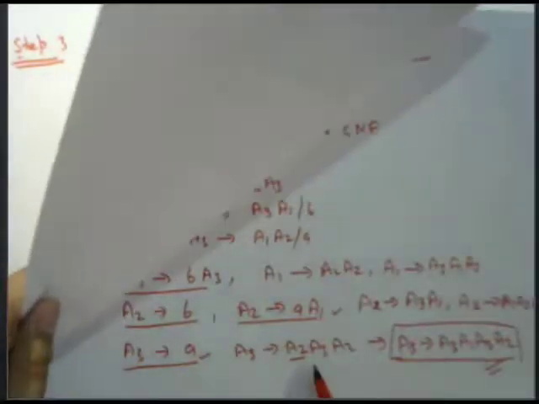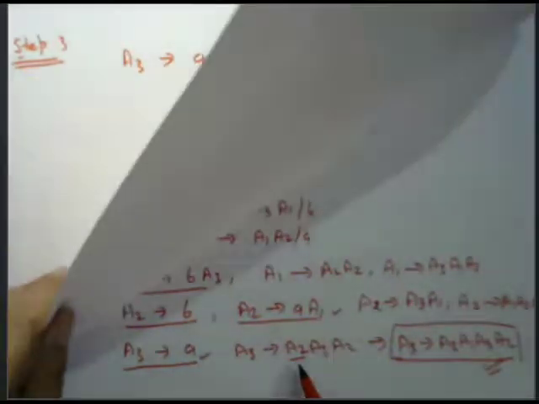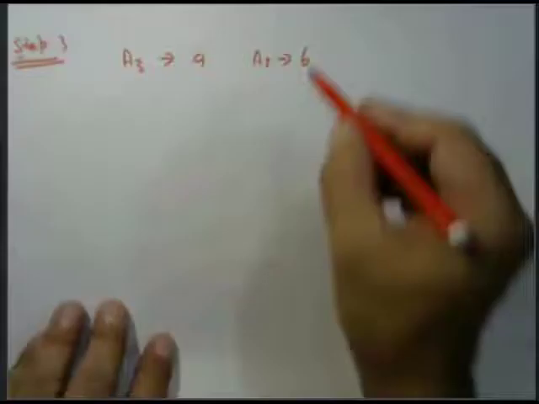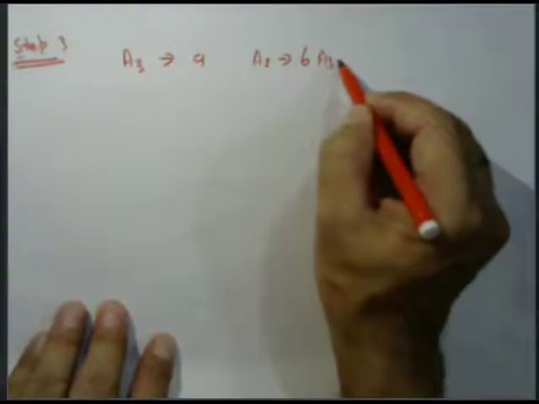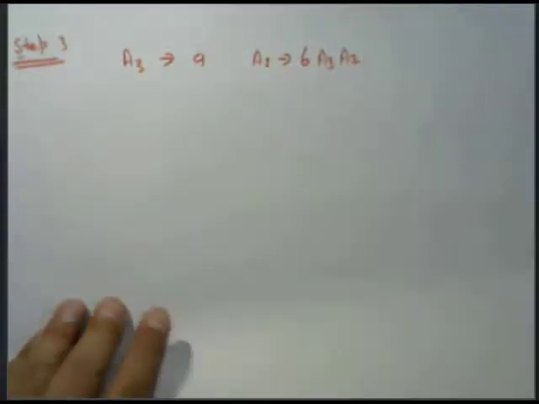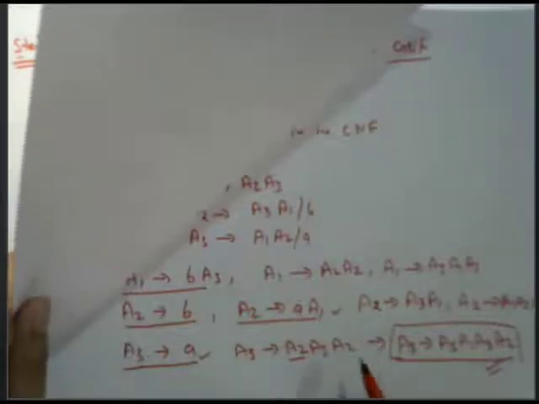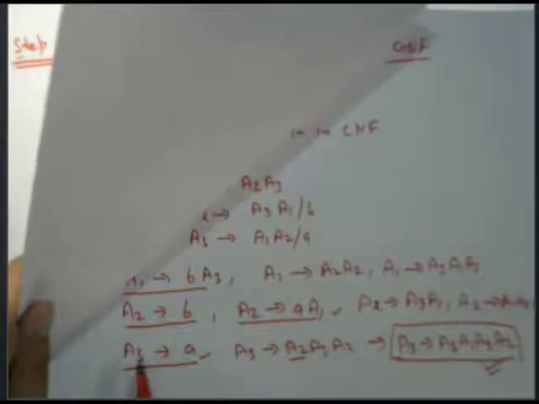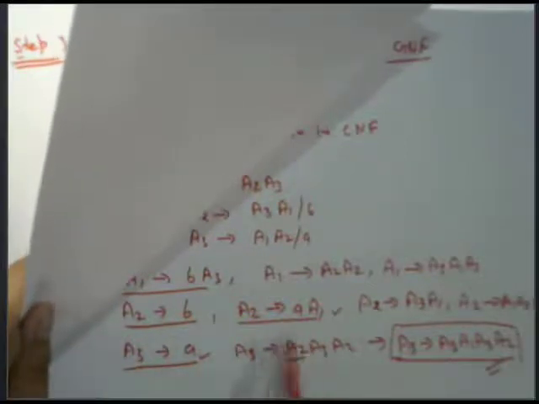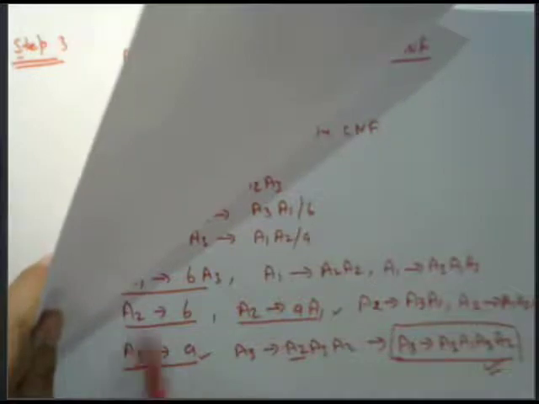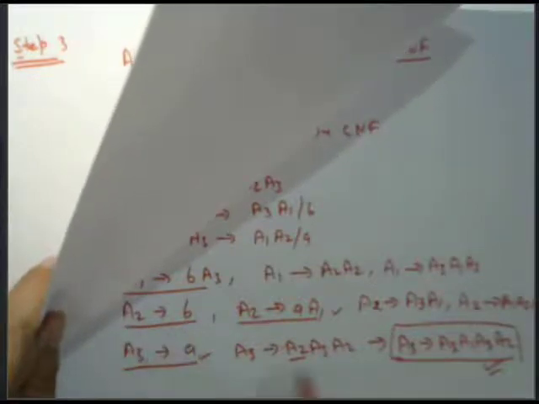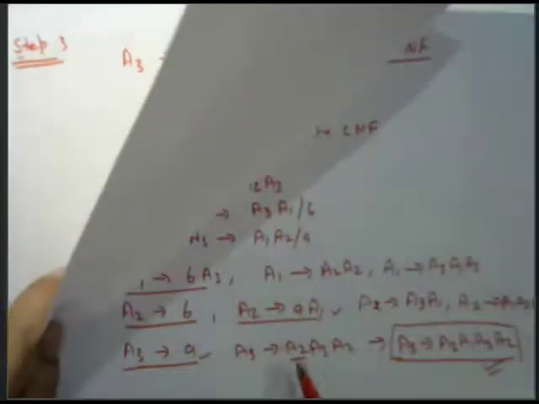Then the value of A2 is equal to B A3 A2, and the value of this A2 equal to B, then B A3 A2 is written here. Then the value of A1, in terms of A1, we can write here A1 also.